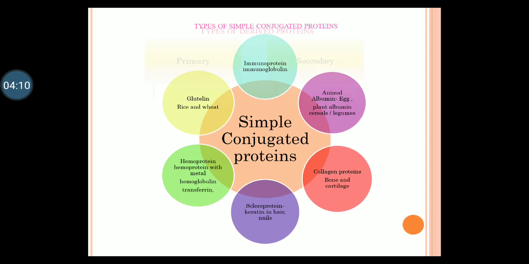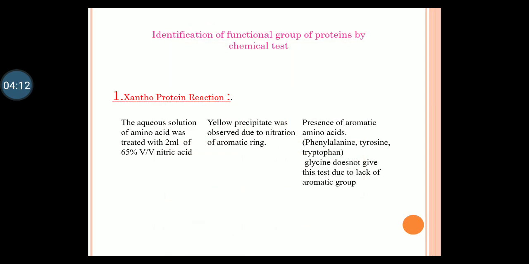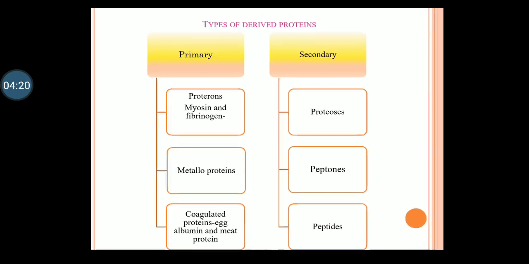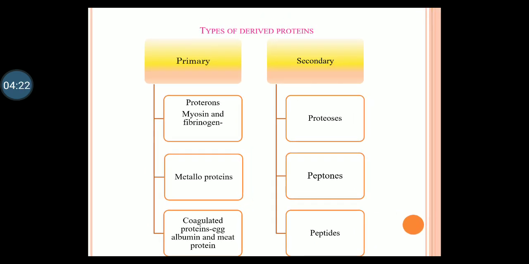Coming to the derived proteins, there are two different types of derived protein. One is the primary derived protein, another is the secondary derived protein. The primary proteins include proteans, myosan, fibrin, metalloprotein, example hemoglobin, and coagulated protein, example egg albumin and meat protein. Coming to the secondary derived proteins, they are called proteoses, peptones and peptides. They are somewhat complex in nature. Apart from amino acids, they contain some other functional groups also.